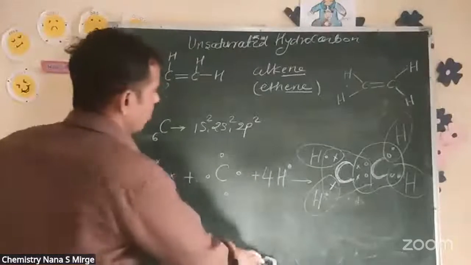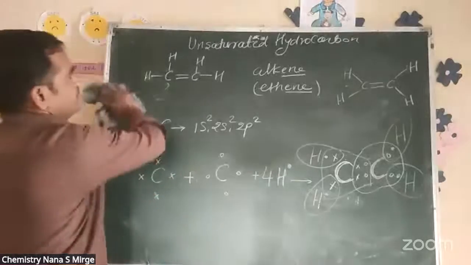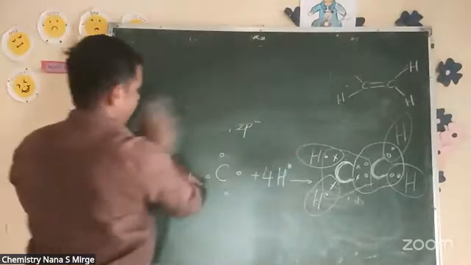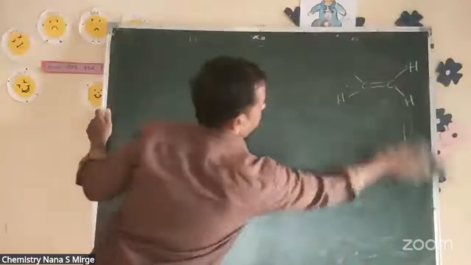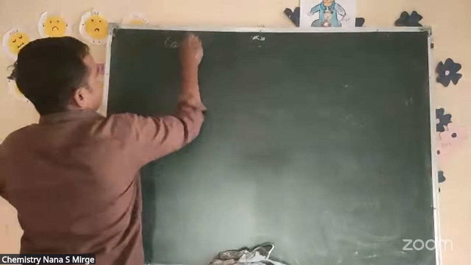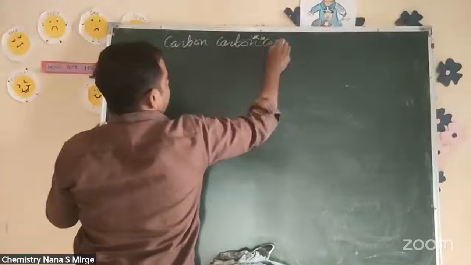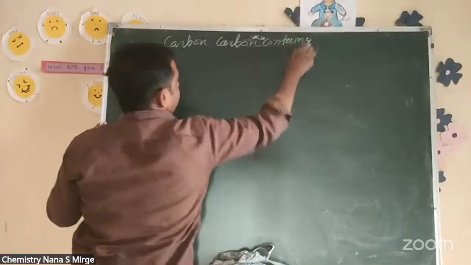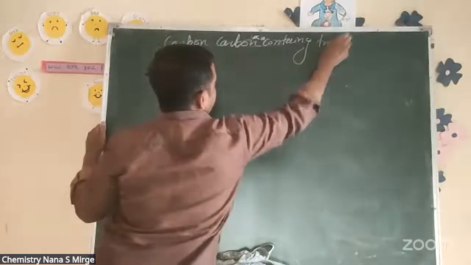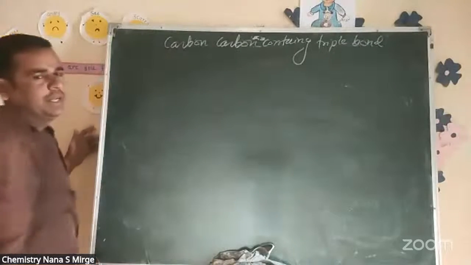Now अब देखो, अल्केन आ गया, अब अल्काइन, ट्रिपल बॉन्ड वाला. So carbon containing triple bond. Carbon containing triple bond.